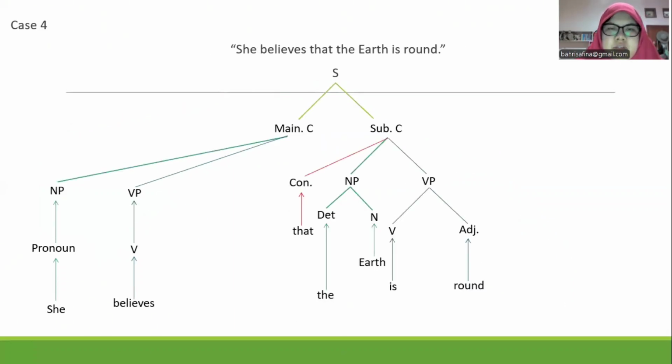As you can see, the utterance in the fourth case consists of a main clause and a subordinate clause. From the diagram, we can conclude that the main clause indicates the mental state of believing from a girl or maybe a woman, marked with the pronoun she. On the other hand, the subordinate clause indicates a fact, which is the earth is round. Now, let's move on to the final case.